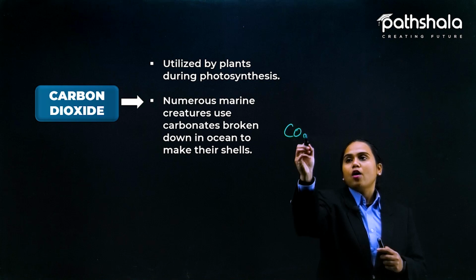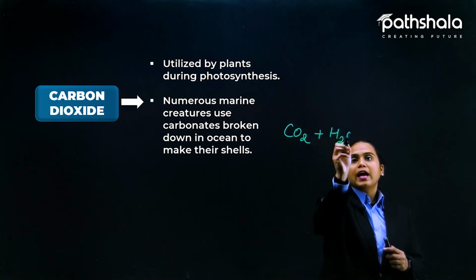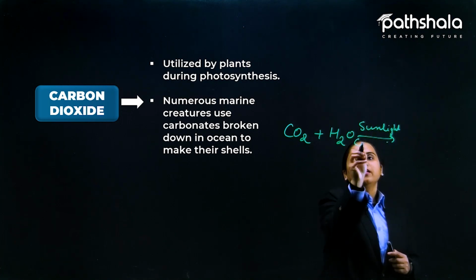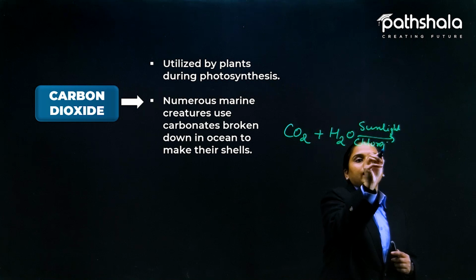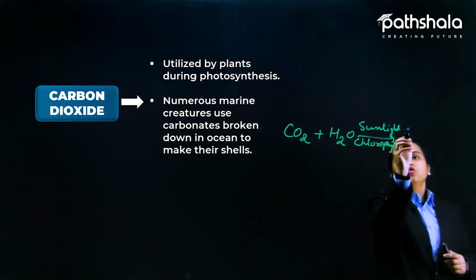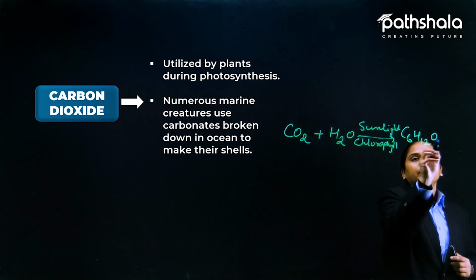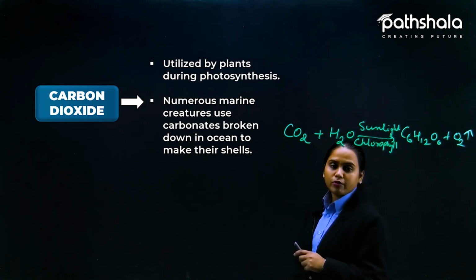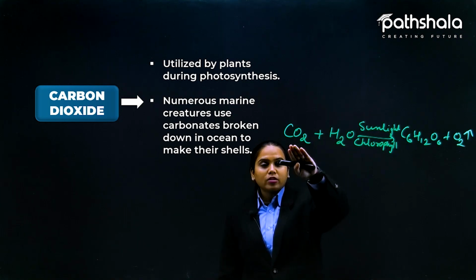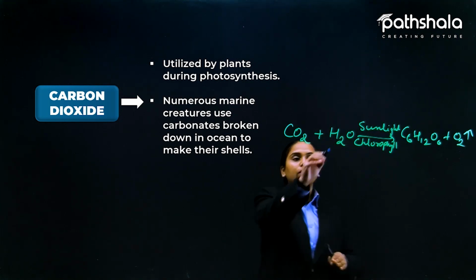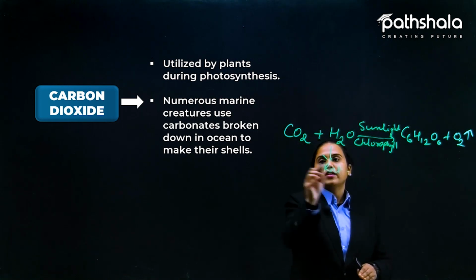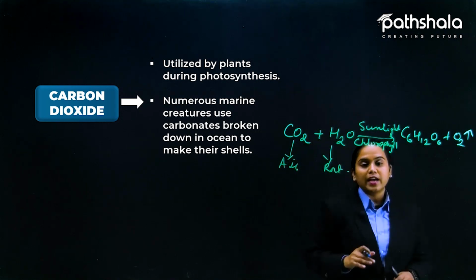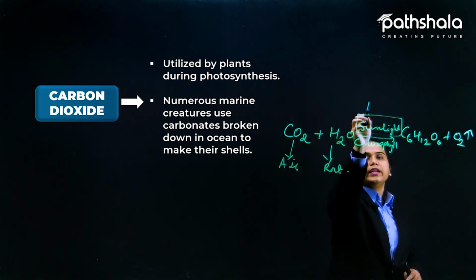They need carbon dioxide, they need water for it, and in the presence of sunlight and the chlorophyll, they will make glucose and liberate oxygen. Yes? So this is the basic equation of photosynthesis, you know. So carbon dioxide plus water. Water they get from the roots and carbon dioxide from the air. Okay. Now in the presence of sunlight, because sunlight is needed to heat up the thing.